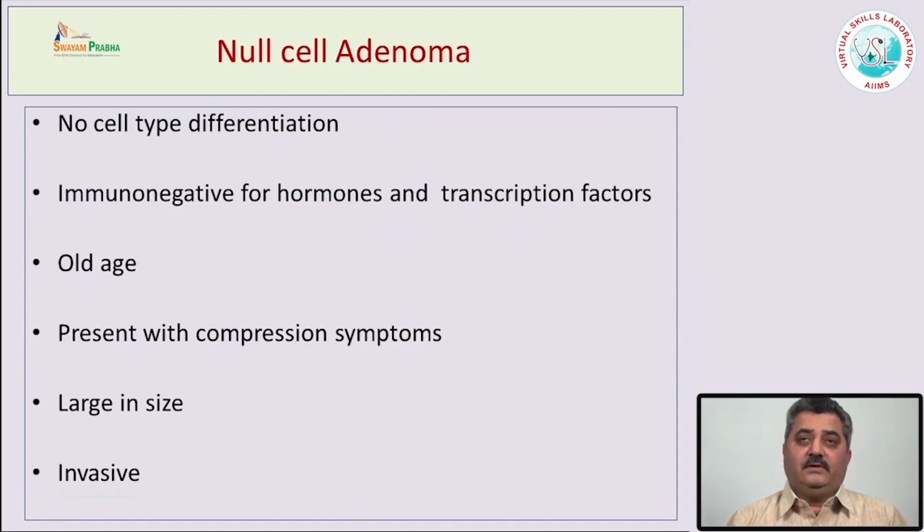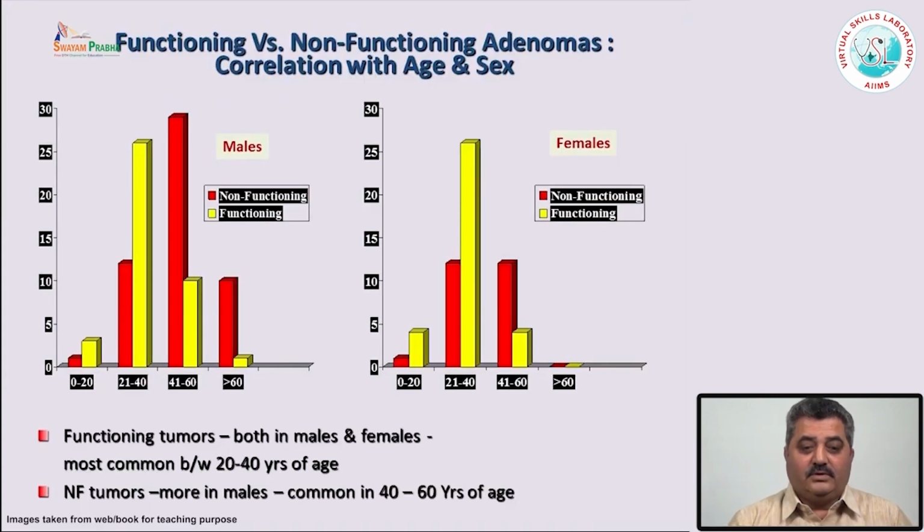Null cell adenomas are the ones which don't produce any hormones, or if they produce some hormone, it is not functional. There may be something wrong in the aggregation or in the secretion of these hormones. They occur in older age, and most of them present with compression symptoms, visual symptoms, intracranial hypertension, headache, vomiting. They are very large in size and they increase in size and they may be invasive, which may invade the suprasellar regions, cavernous sinus, go to the posterior fossa. Many times they are giant pituitary adenomas.